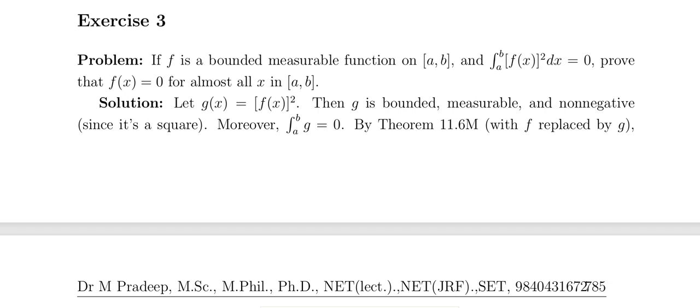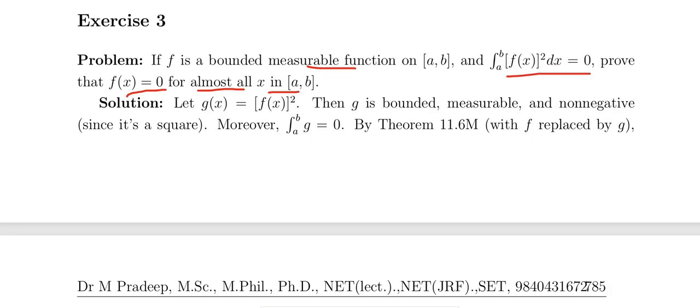Let f be a bounded measurable function on [a, b] such that the integral from a to b of f of x whole square dx equals 0. Then f of x equals 0 almost everywhere in [a, b]. Let g of x equal f of x whole square.